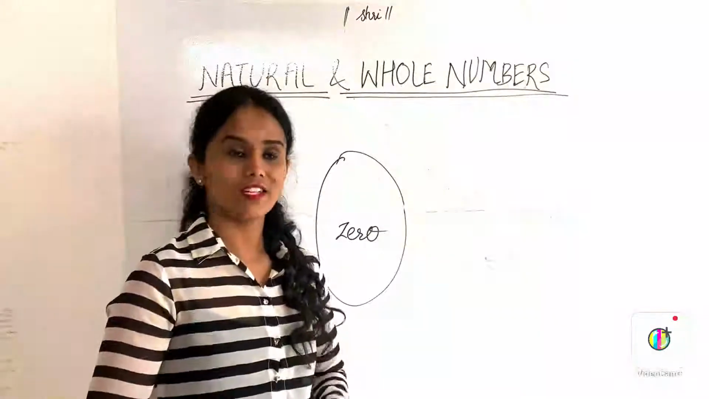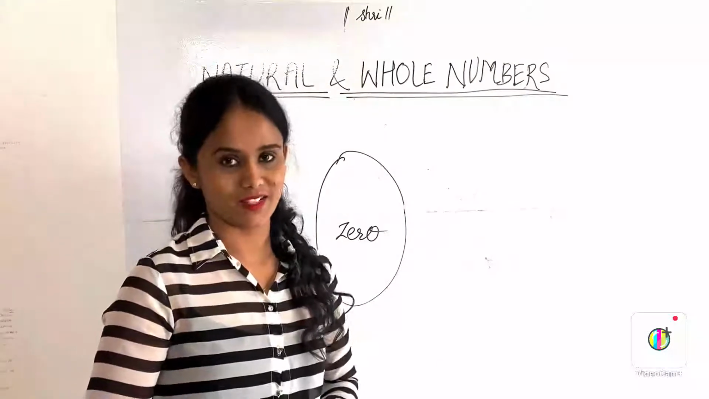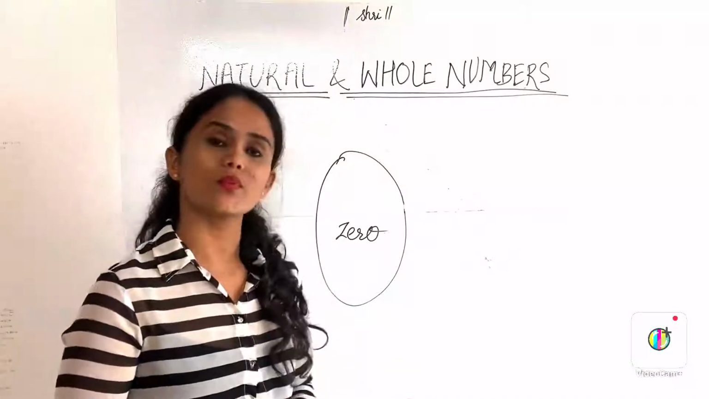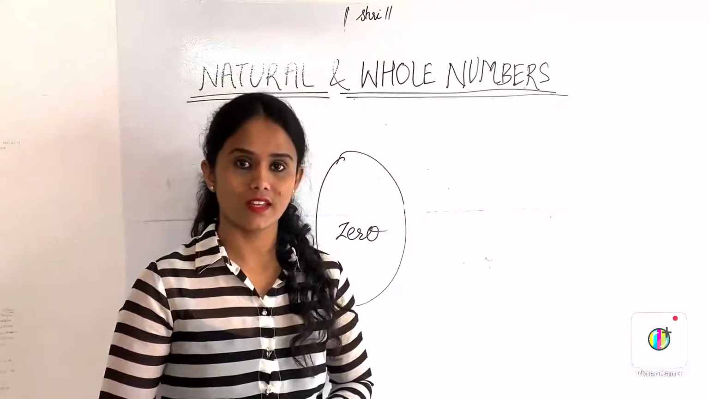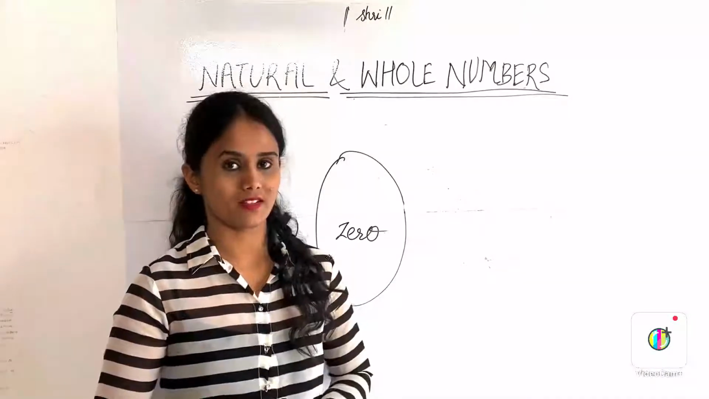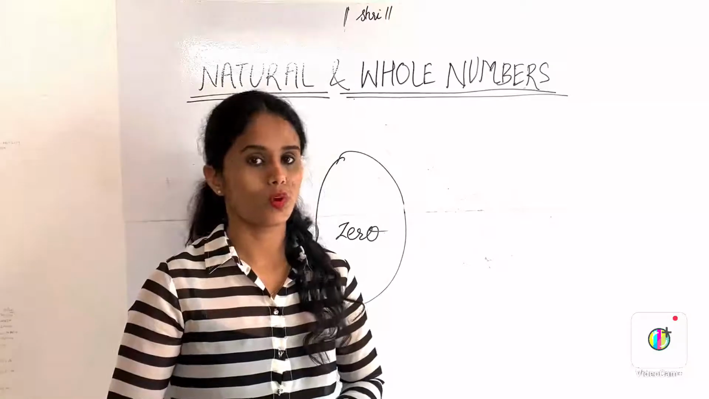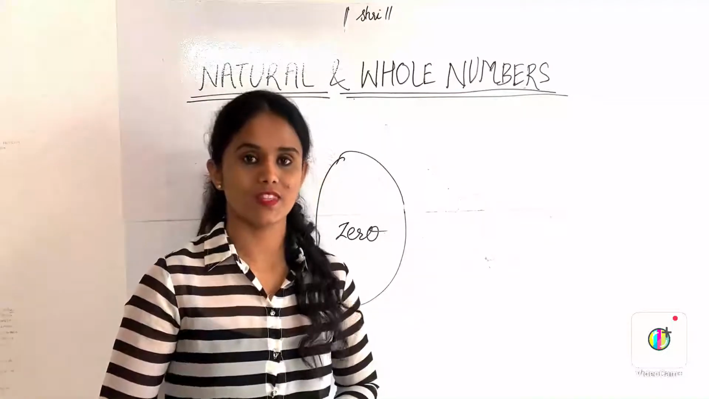Now let's study what is 0. 0 means absence of any item. 0 means nothing. Suppose there are some fruits in the basket. To quantify them, what you will say? You will say there are 7 fruits in the basket. And if there are no fruits in the basket, what will you say? You will say there are 0 fruits in the basket.